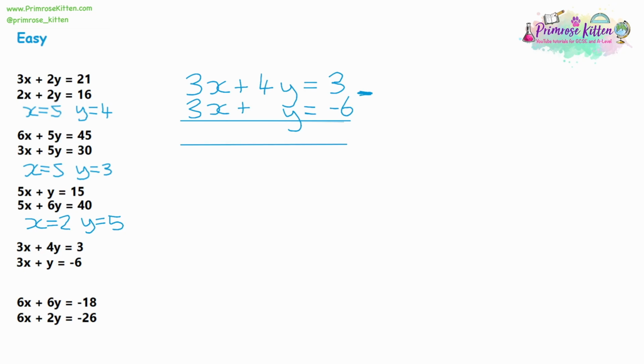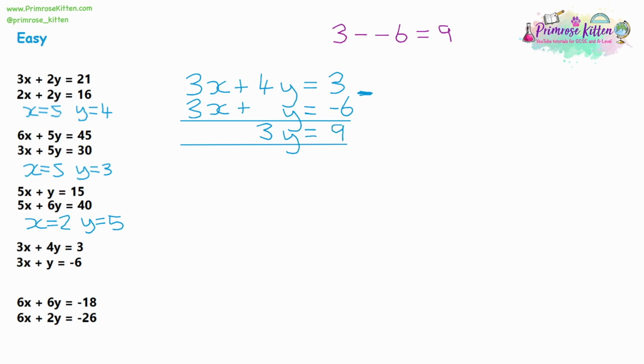So 3x take away 3x is 0x, leave a space. 4y take away 1y is 3y. And then I'm going to have to be really careful here. I'm going to write it up at the top just to show what we're doing. We've got 3 take away negative 6. So we've got a double negative, and 3 take away negative 6 is going to give us a positive 9. So we can write that in as well.